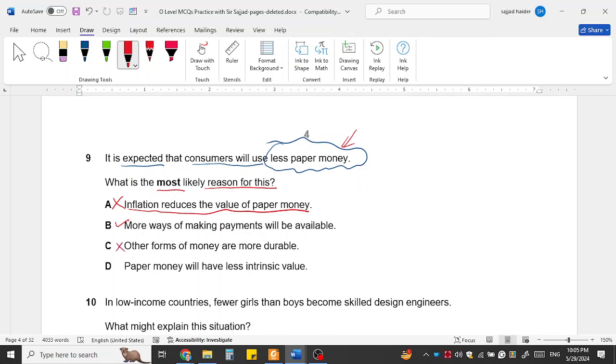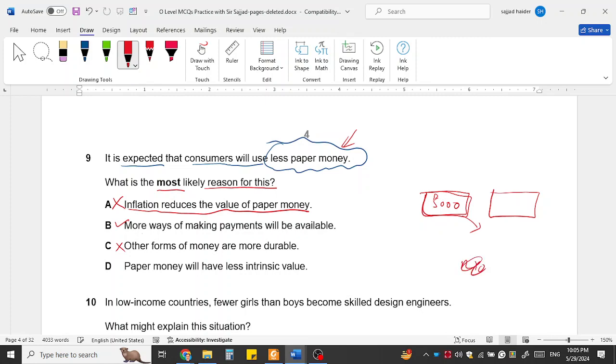Paper money will have less intrinsic value. Actually, there is the face value, and there is the intrinsic value. Intrinsic value is like this: this is a 5,000 rupee note, so this is its face value. But actually the value of the paper from which this currency note was made is very low. It could be like 10 rupees, the cost of producing that.